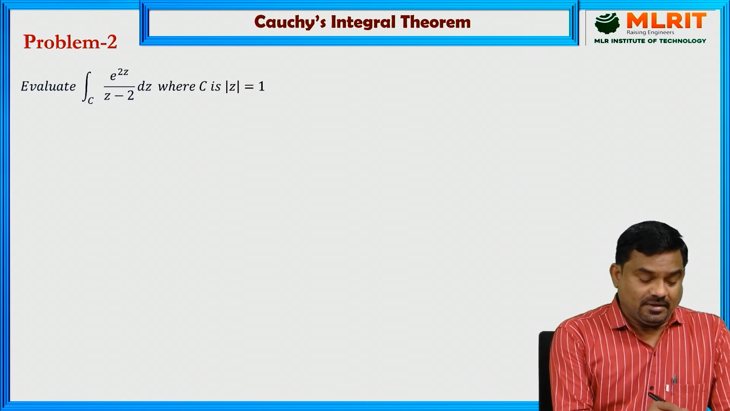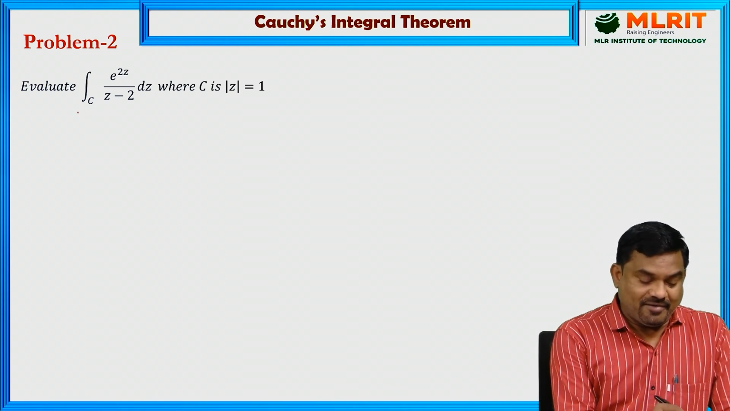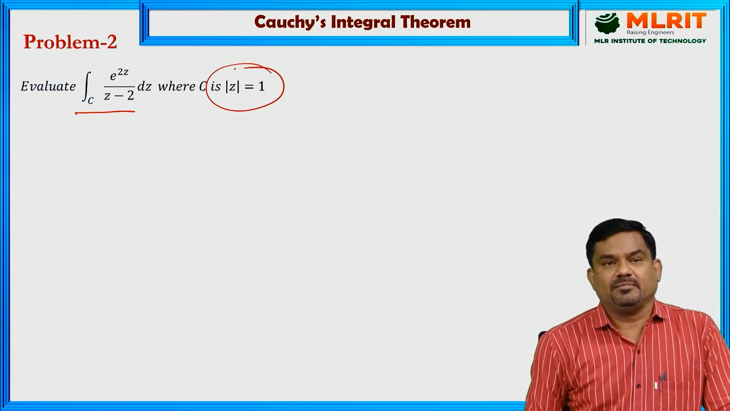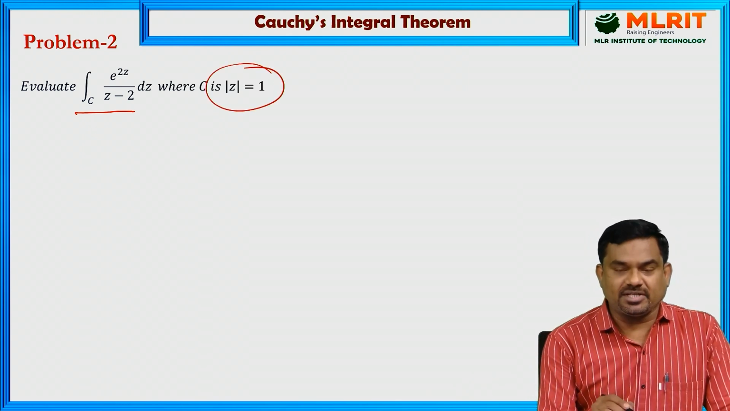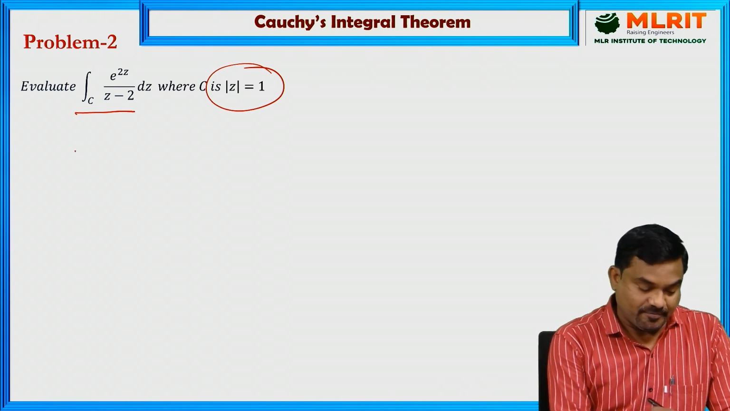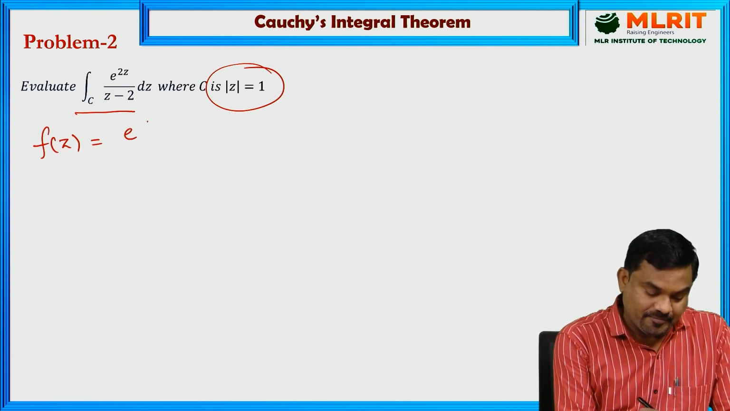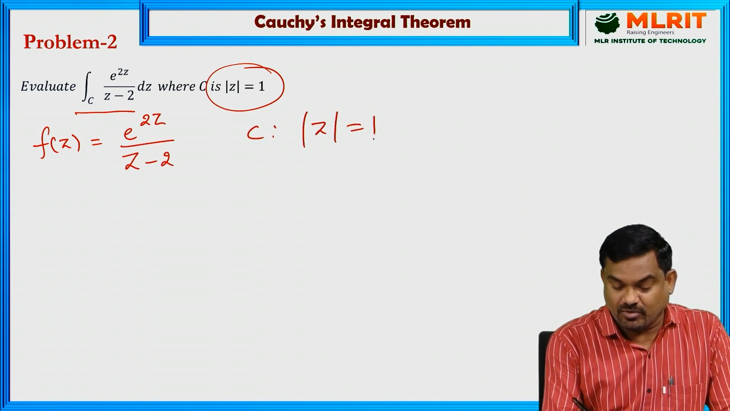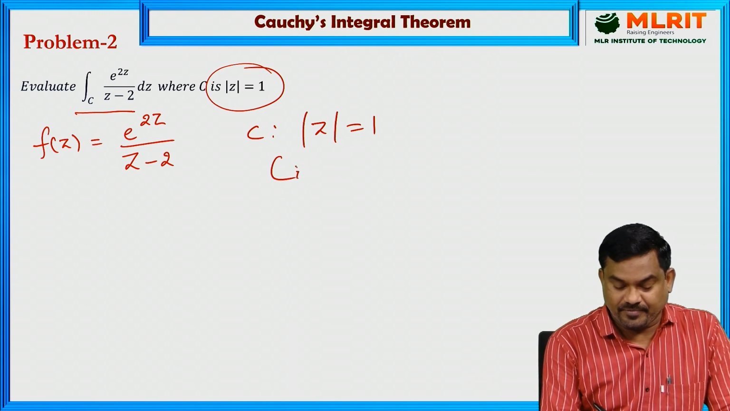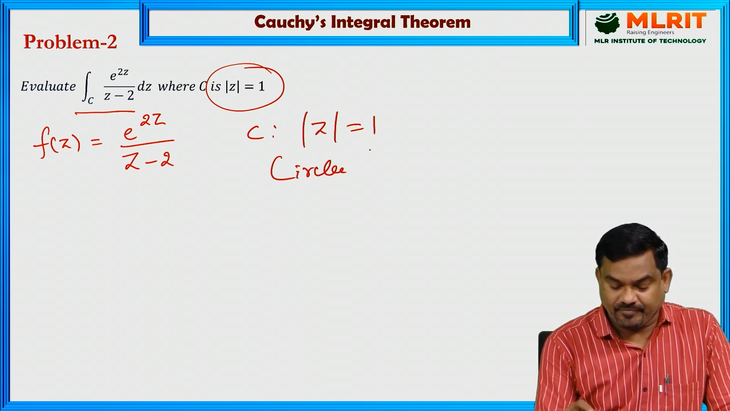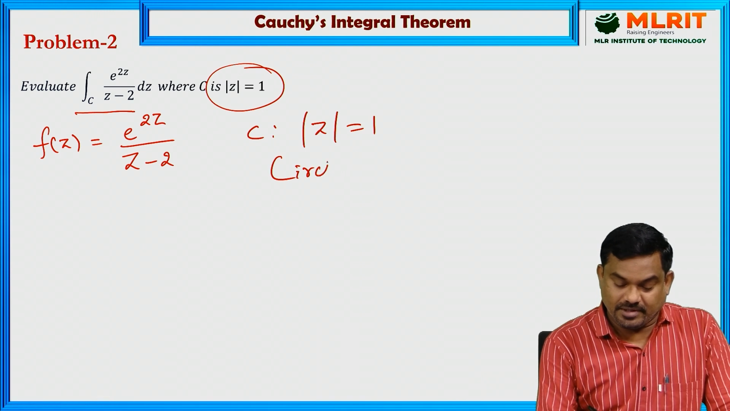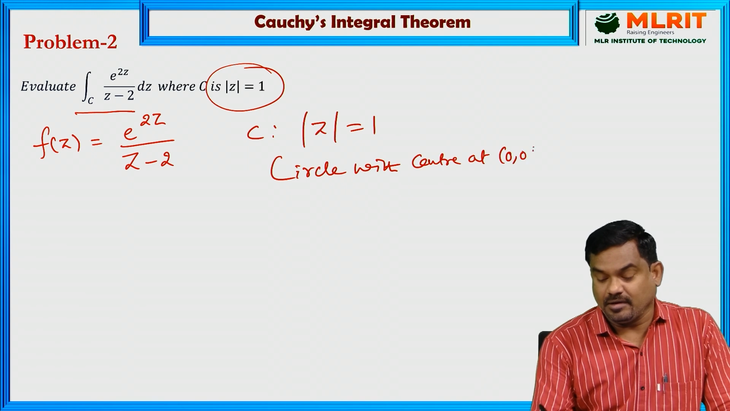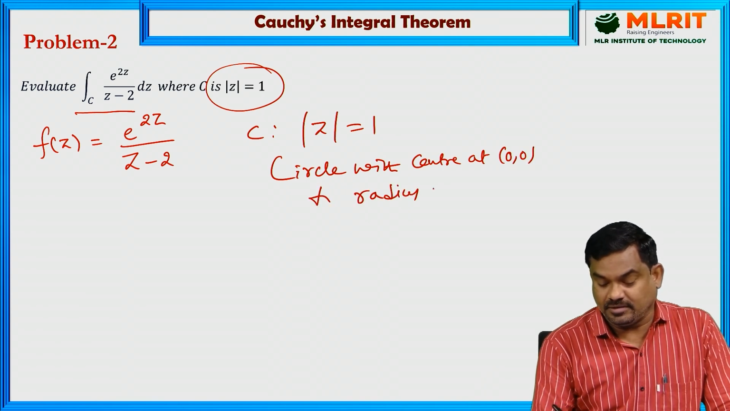Similarly, let us consider another problem. Evaluate the line integral where C is the circle mod z equal to 1, which is the unit circle with center at origin and radius equal to 1. So here, what is the function f of z? e power 2z by z minus 2, and the circle mod z equal to 1 is a circle with center at origin and radius equal to 1.